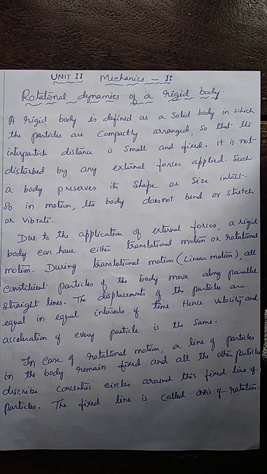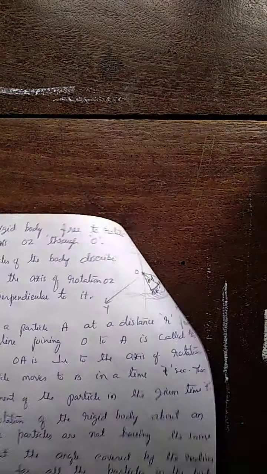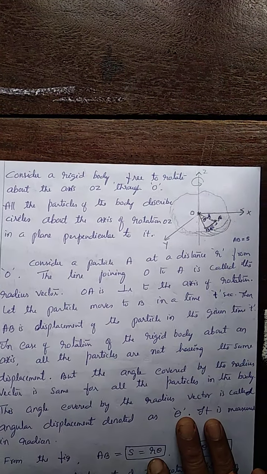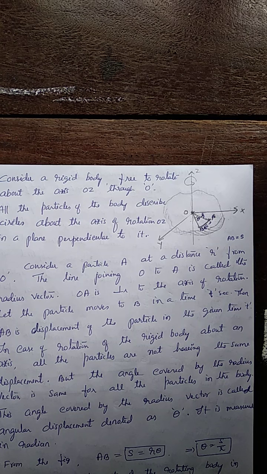For example, the rotation of the wheel of a vehicle. There, you can see that a line of particles remains fixed, and all the other parts of the body rotate about that fixed line. Such a motion is called rotational motion. So in case of rotational motion, let us see what about the velocity of the body, what about its acceleration, and so on.